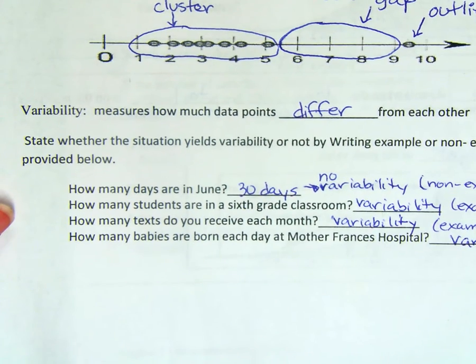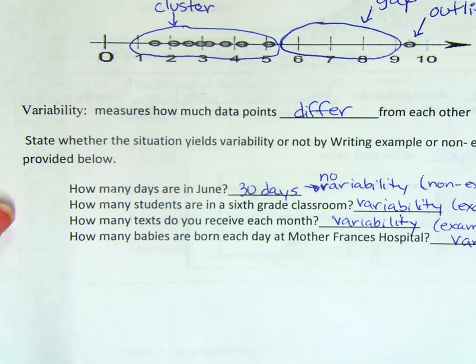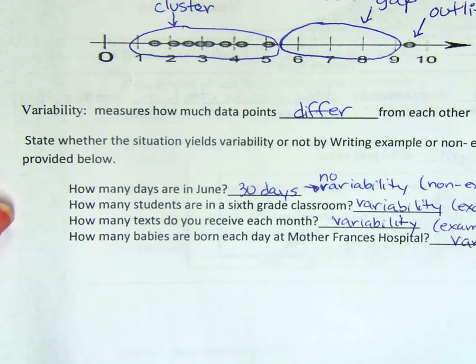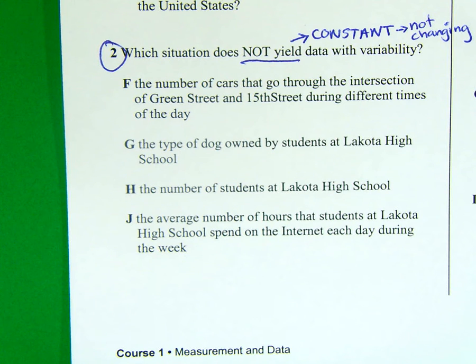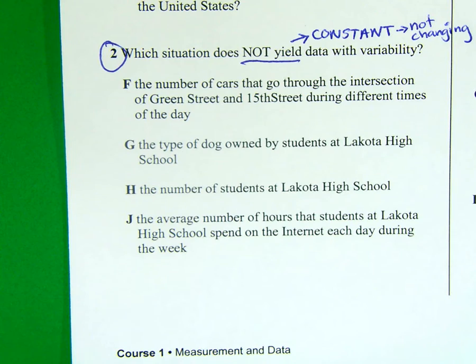And hopefully you had the discussion with your teachers in your math class that really the only month that has variability is February because of leap year. Sometimes February has 28 days, sometimes it has 29 days, but all the other months are going to have exactly 30 or exactly 31, depending on the month that you're looking at.